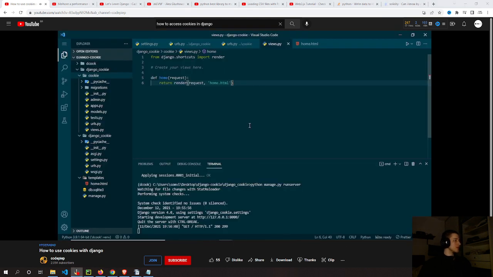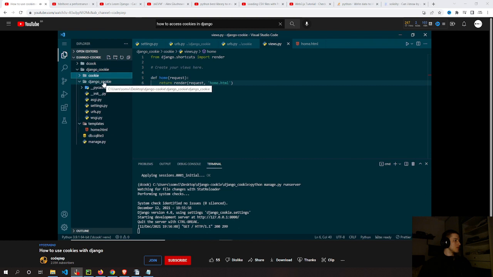I'm using Visual Studio Code for my code editor, and our project is already set up. We have our environment file in dcook. We have our main folder, which is the project folder Django cookie. We have an application cookie. The Django cookie folder has the base settings file. We have our templates.